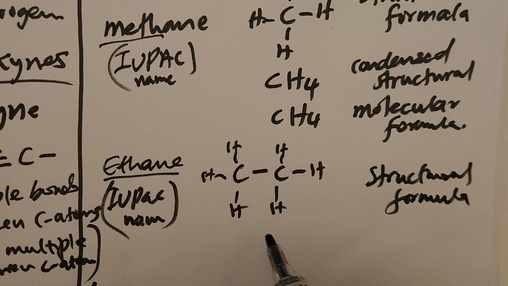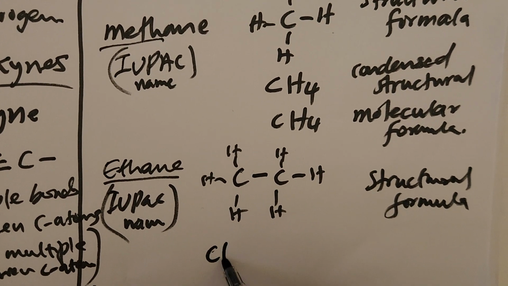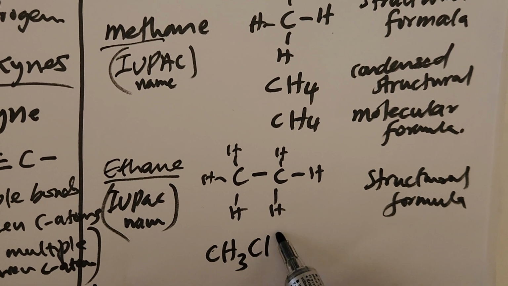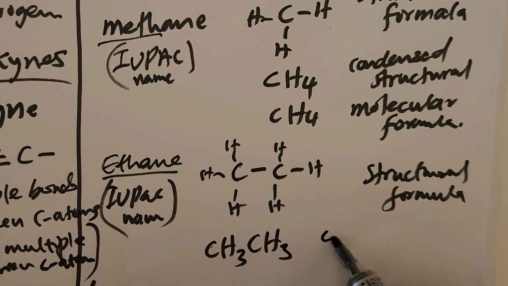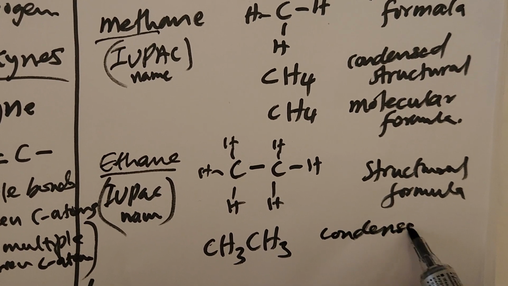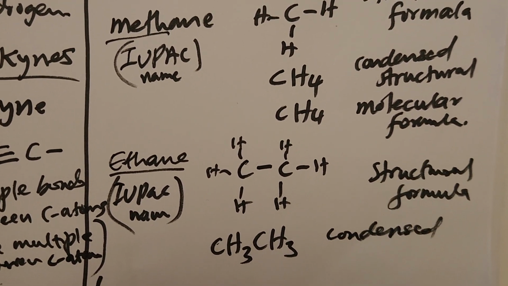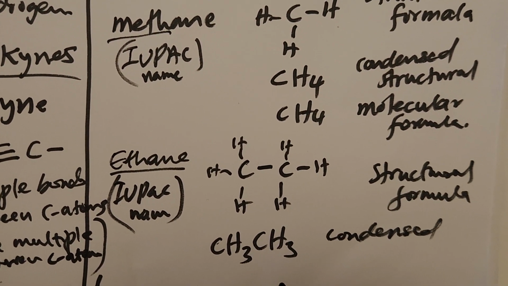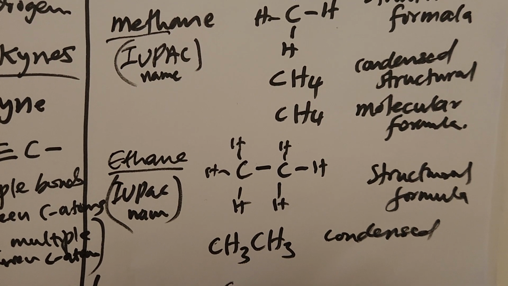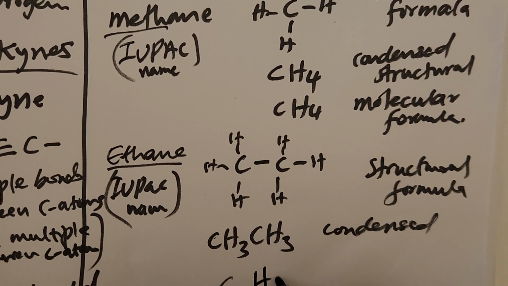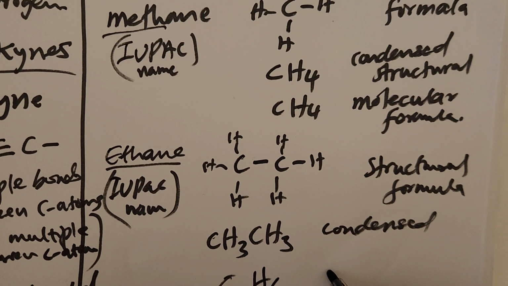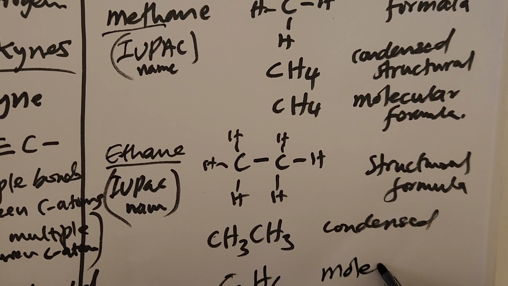And then the condensed will be CH3CH3. This is the condensed structural formula. Then the molecular formula, which shows just the ratio of atoms in the compound, will be C2H6. This is the molecular formula.